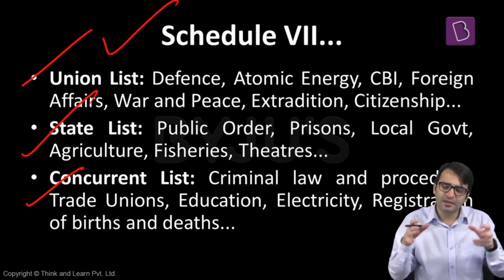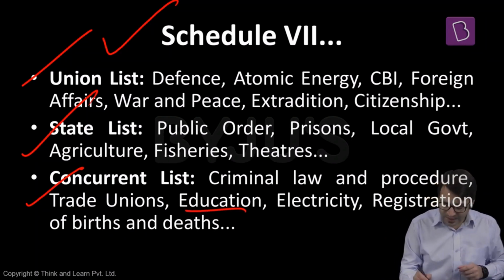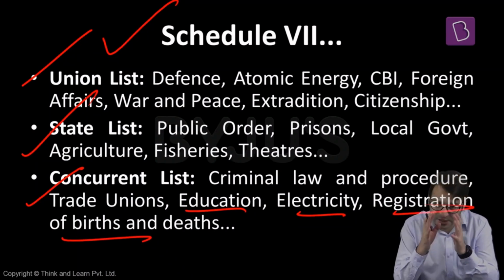Schedule 7 talks about the distribution of powers into union list, state list, and concurrent list. What is the concurrent list? Both the center as well as the states will have the power to make laws. On this concurrent list, we have education, criminal procedure, civil procedure, marriage, divorce, electricity, registration of births and deaths, and so on. That is Schedule 7 of the Indian Constitution.